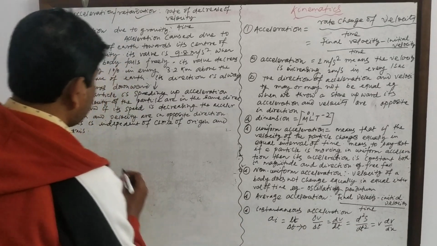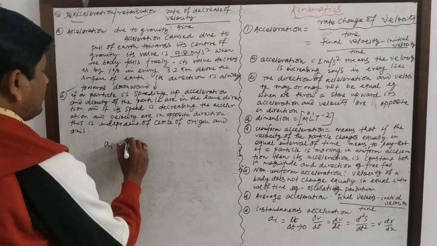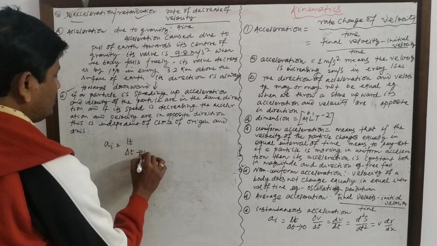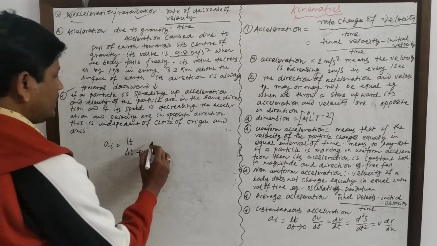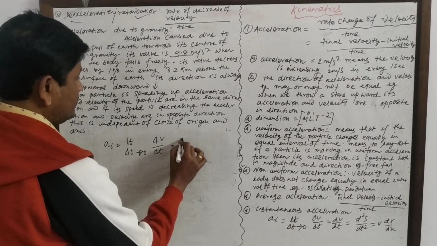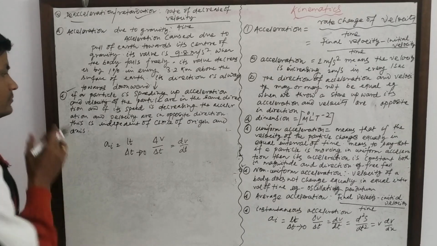Average acceleration is equal to final velocity minus initial velocity upon time. Instantaneous acceleration a is equal to what? When the limit del t tends to 0, that is, when the time interval is very small, we can write del v by del t as dv by dt, that is the derivative.